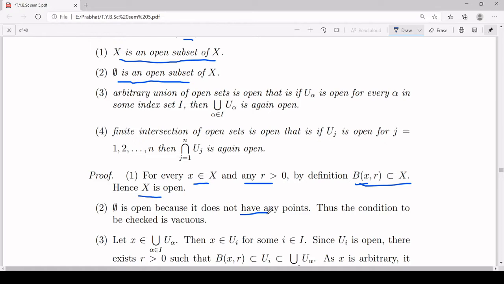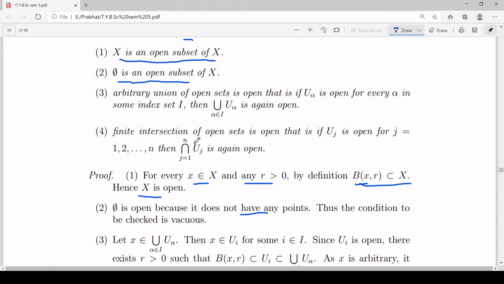Then I will tell you, okay, give me a point x inside phi which will violate the condition of an open set. Violating the condition of an open set means what? You give me a point x inside phi such that for that x I cannot find r greater than 0 such that my open ball B(x, r) is a subset of phi. You cannot give me any element because phi does not contain any element. Then you have to accept that phi is open. So this is how the argument goes. You have to accept these arguments.